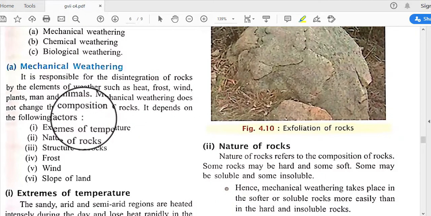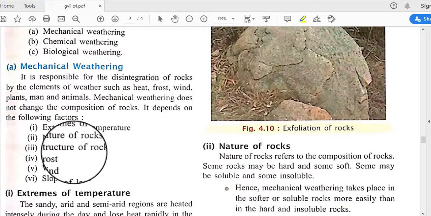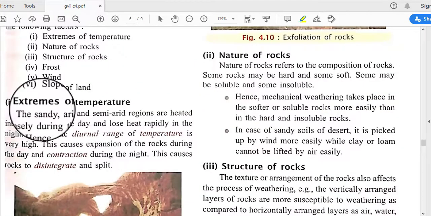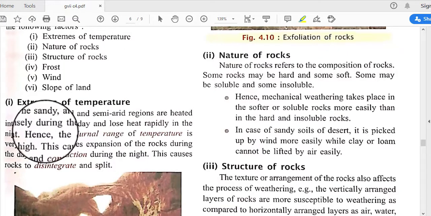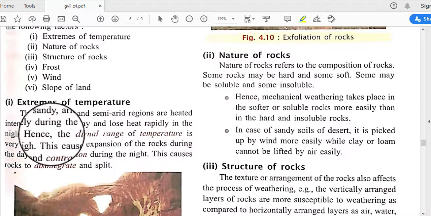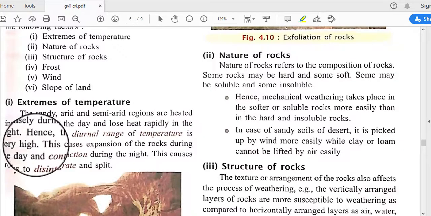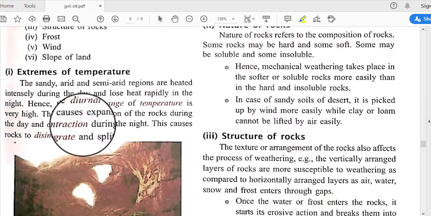It depends on the following factors: extremes of temperature, nature of rocks, structure of rocks, frost, wind and slope of land. These are the factors of mechanical weathering. Extreme of temperature: sandy, arid and semi-arid regions are heated intensely during the day and lose heat rapidly at night. So there is a huge difference of temperature between day and night, and hence the diurnal range of temperature is very high. That means the gap between the highest and lowest temperature in a day is big, and this causes expansion of the rocks during the day and contraction during the night.